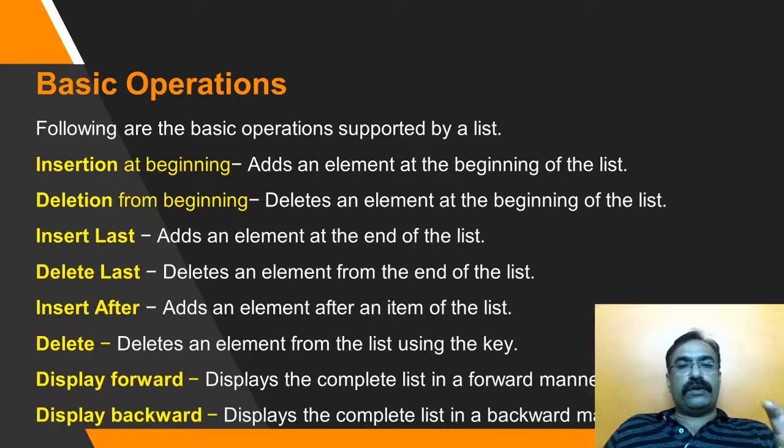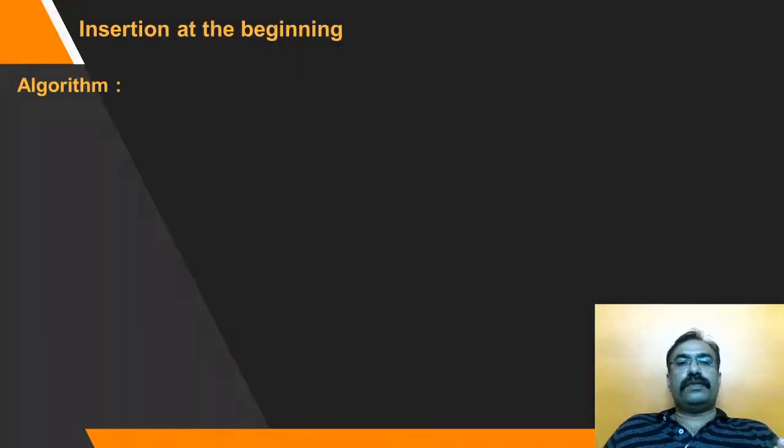So in this lecture, we are going to see how we can insert an element or a node in a doubly linked list, starting with the first case, insertion at the beginning, meaning making the new node the first node of the list.